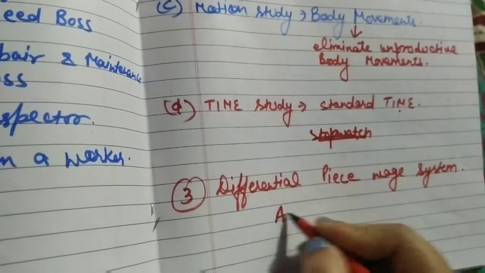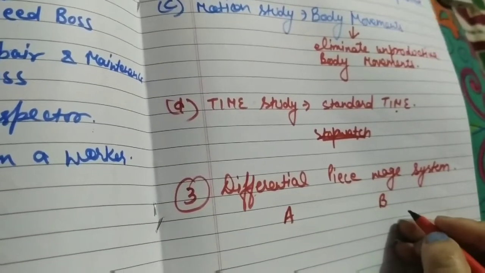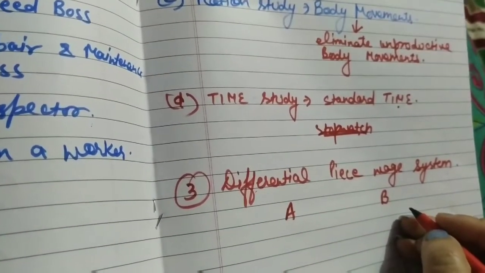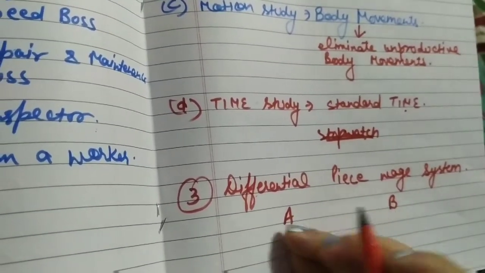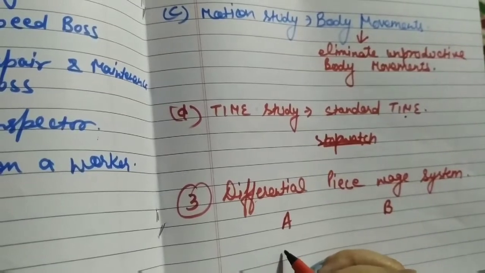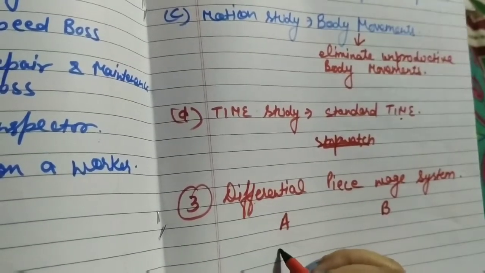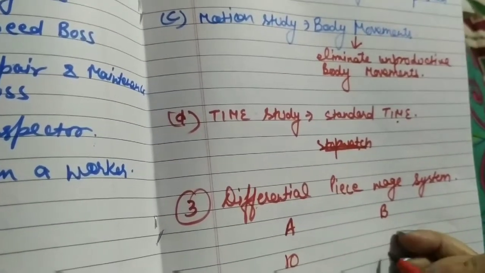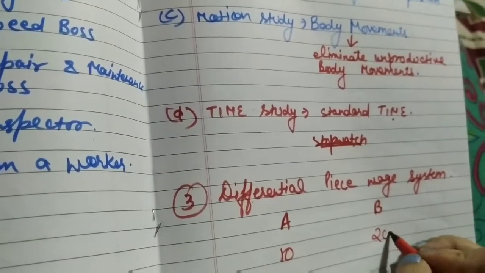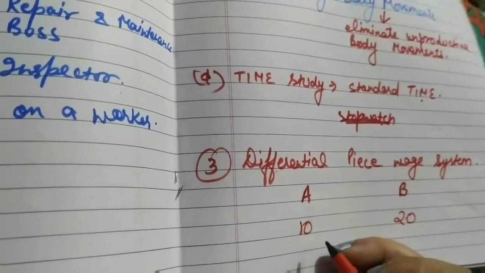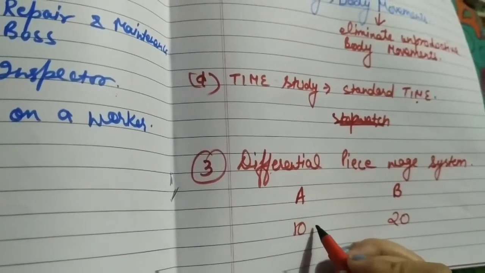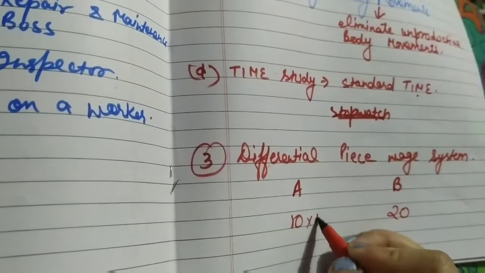For example, A and B are two workers in the same organization doing the same work. They are engaged in stitching shirts. Is it clear? A stitches 10 shirts in a day, whereas B stitches 20 shirts in a day. Clear? And for one piece, they will get 1 rupee. Clear?